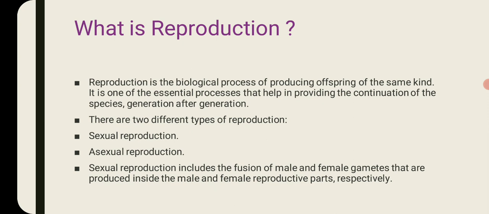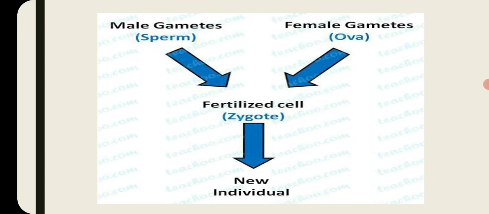In asexual reproduction, only one individual is enough to produce the offspring, but in contrast, sexual reproduction needs two individuals. These two individuals produce gametes separately in their bodies, and both the gametes need to fuse together for the production of a zygote, and the zygote develops into an embryo, and the embryo develops into the new individual.